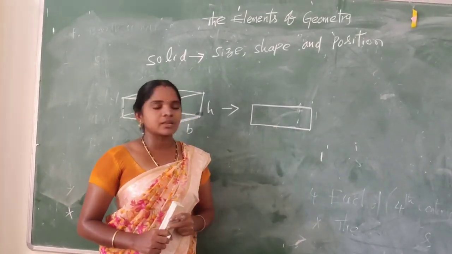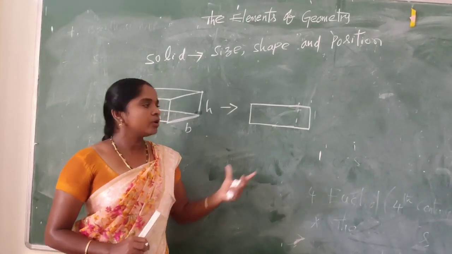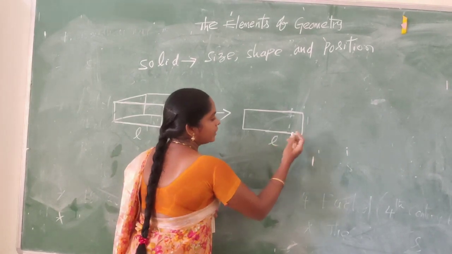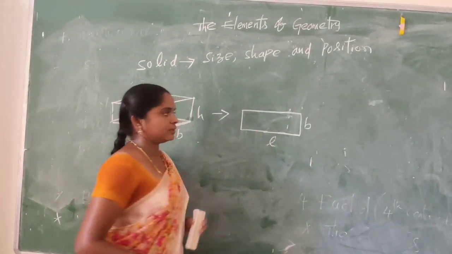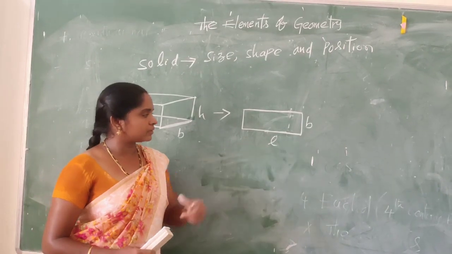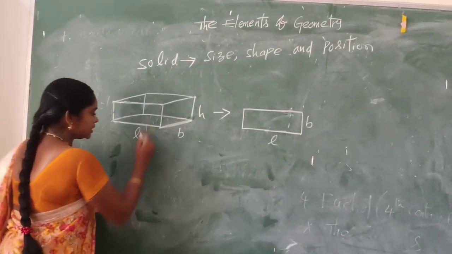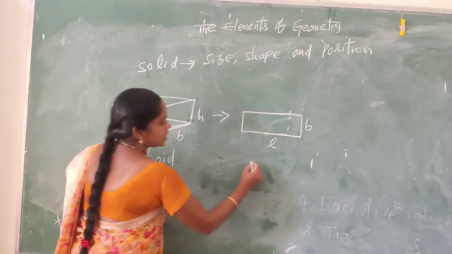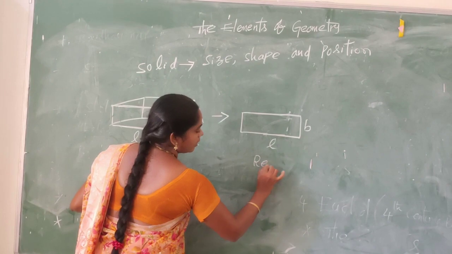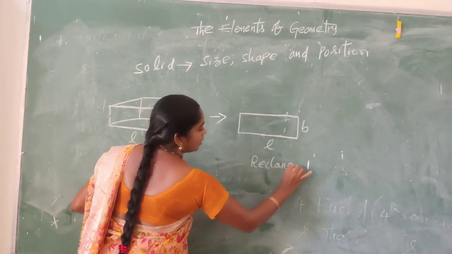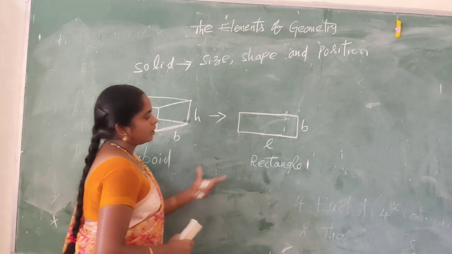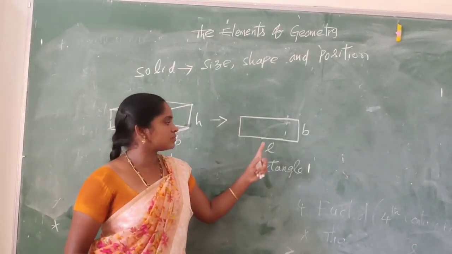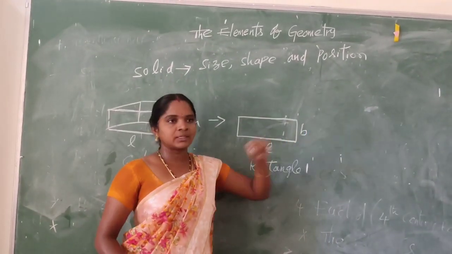It is a 2-dimensional figure. What are the dimensions? Only length and breadth. This name is cuboid. This name is rectangle or surface.